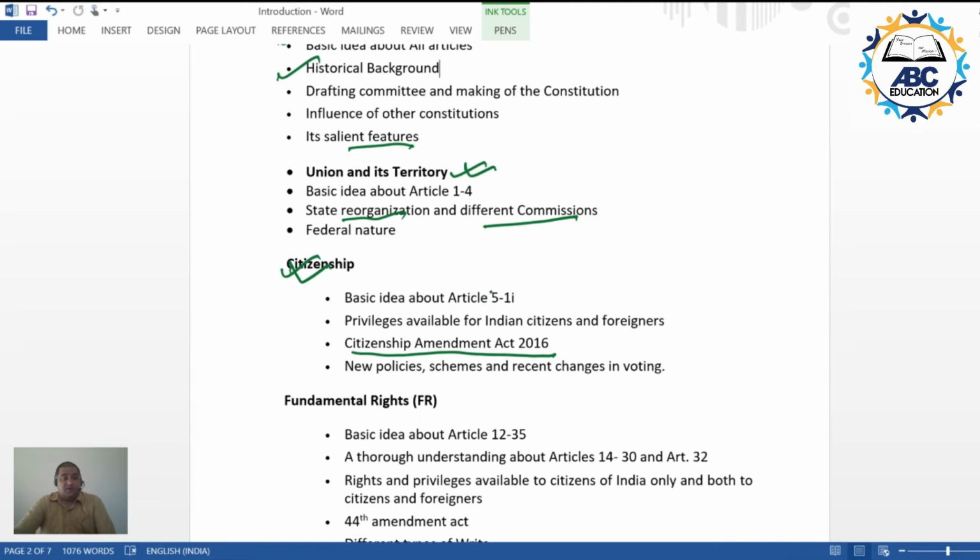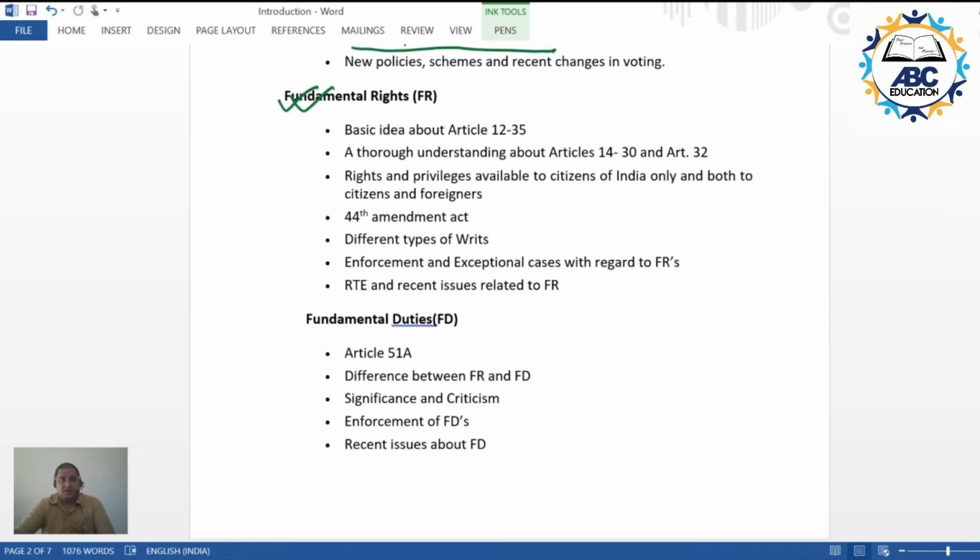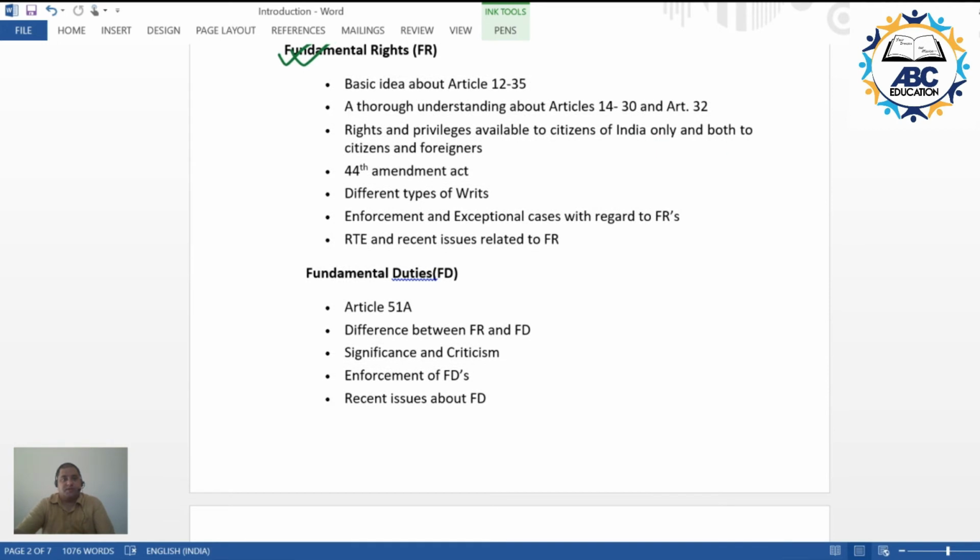We'll be talking about fundamental rights, one of the core topics and one of the most favorite topics of the examiner with respect to asking questions. You can expect that the examiner would be asking certain questions from this. Fundamental rights, a very important one. So these are the things that we'll be talking about.